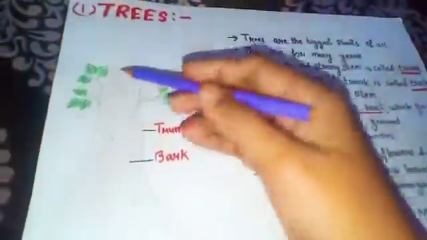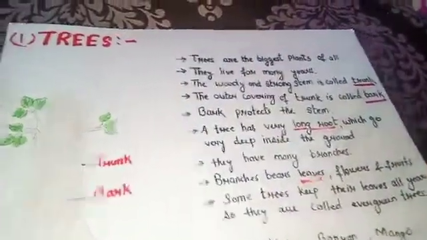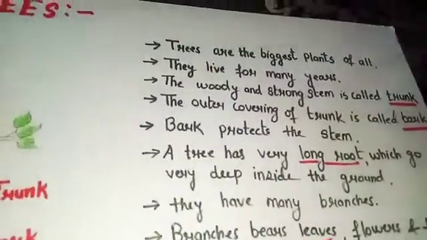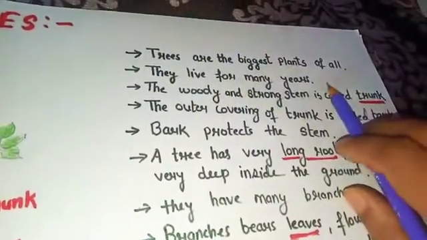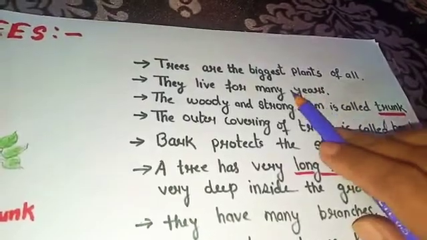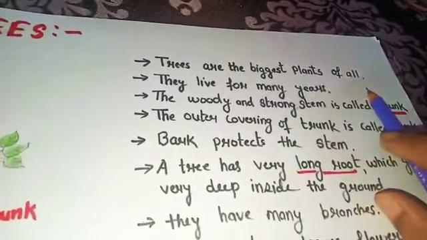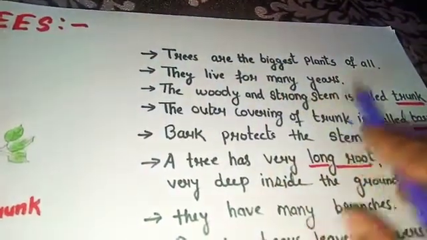Now look at this picture. This is the picture of a tree. So trees are the biggest plants of all. Okay. So it means plants which are big and strong are called trees, and they live for many years.